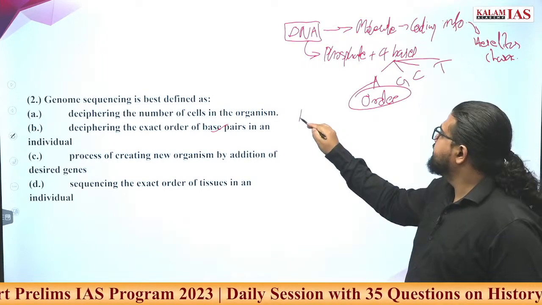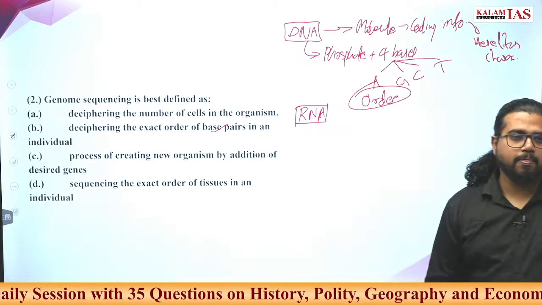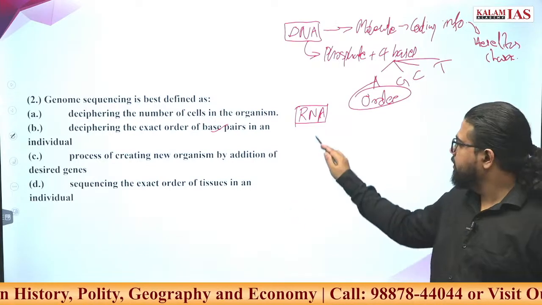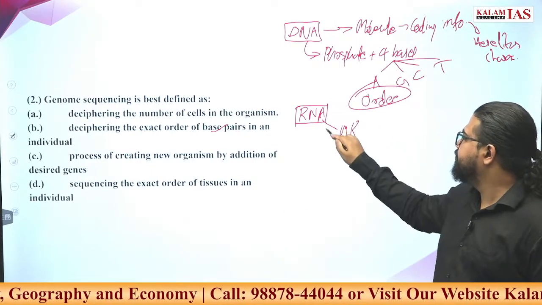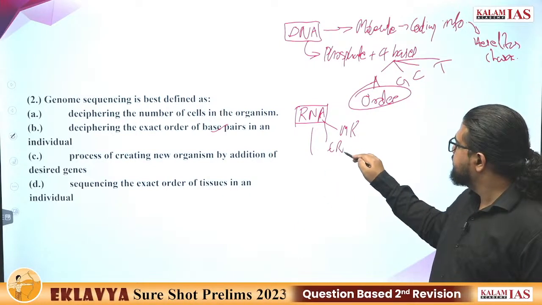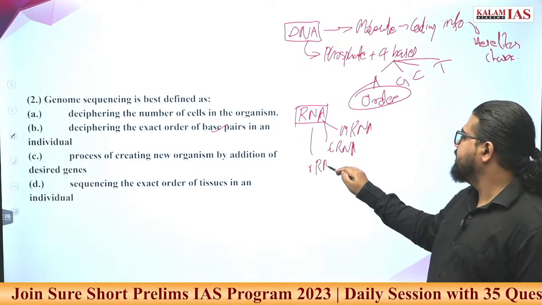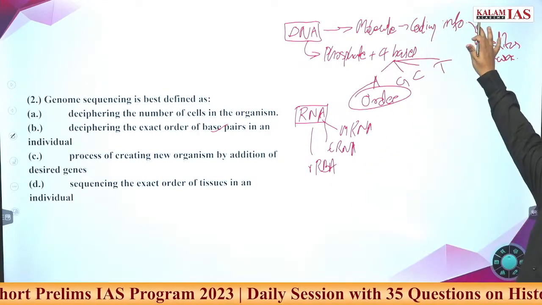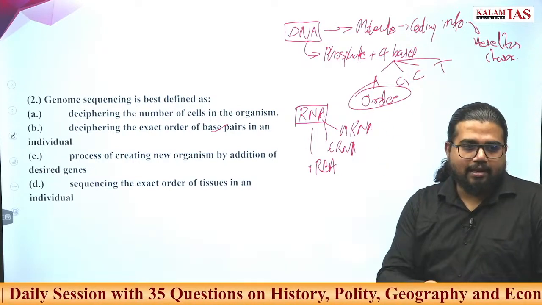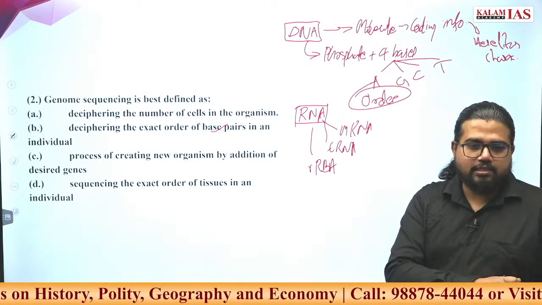Now what does RNA do? RNA is also of different types. Messenger RNA is there, transfer RNA, tRNA is there. One more is the ribosomal RNA. What exactly this does is, it contains the information. Now this information, like whether skin color is white or black or brown, is produced at some place.